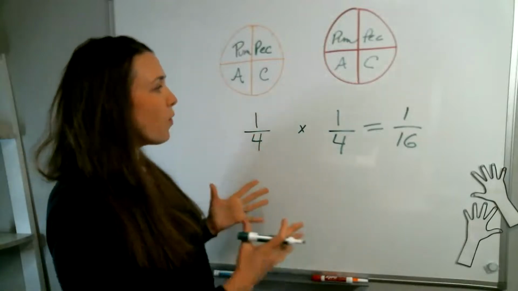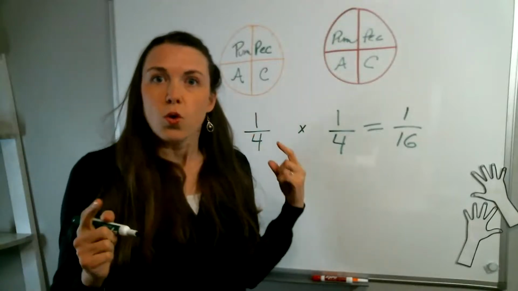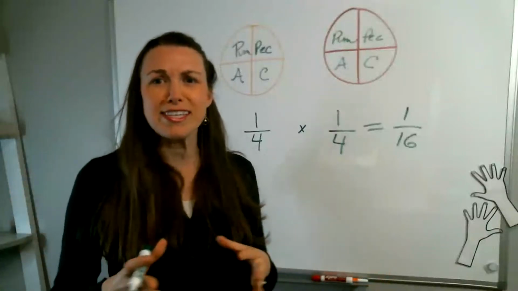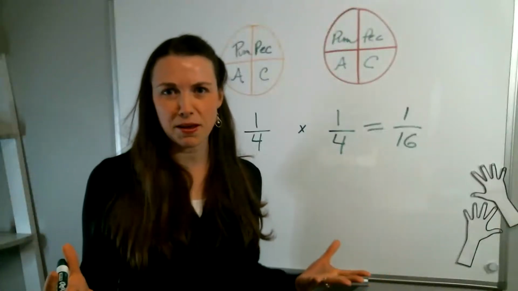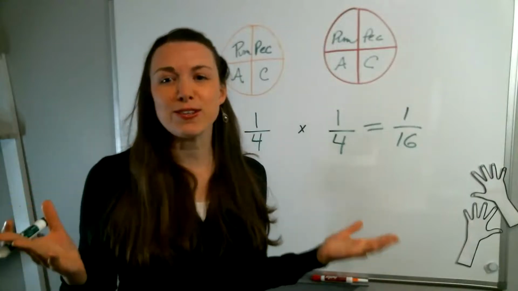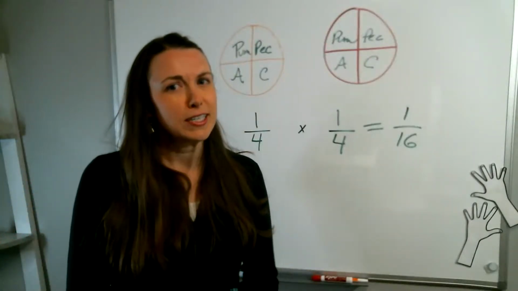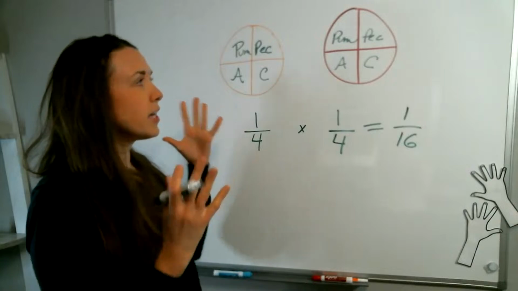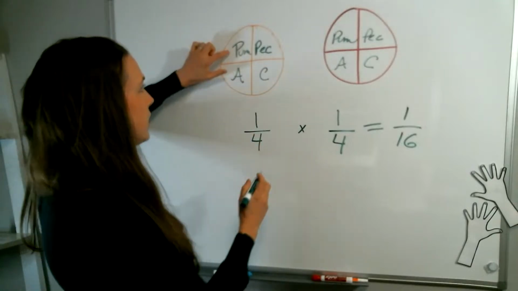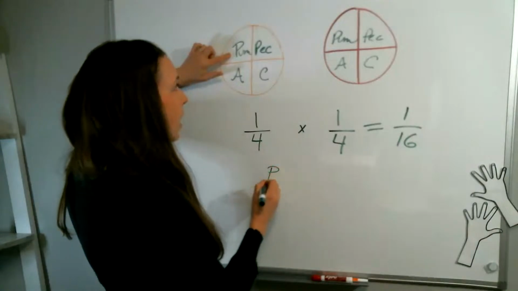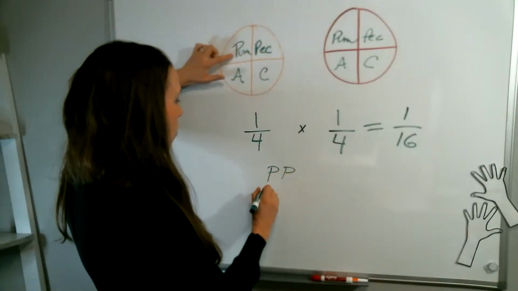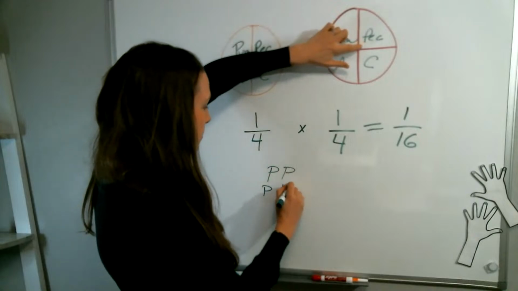All right, so I want you to think about this. Sometimes when people see a probability question, they get a little bit nervous, they get a little bit scared, because it can be a little overwhelming if you don't know what you're doing. But once you learn how, it's not too challenging, okay? So let's just think about what the options are. So my option, let's say I'm going to go pumpkin. I could go pumpkin, pumpkin, right? Or I could go pumpkin, pecan.